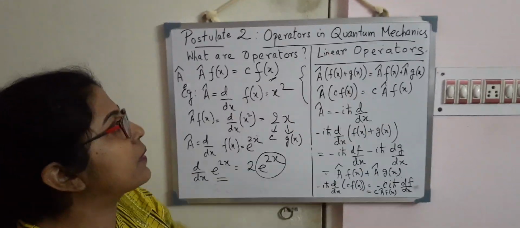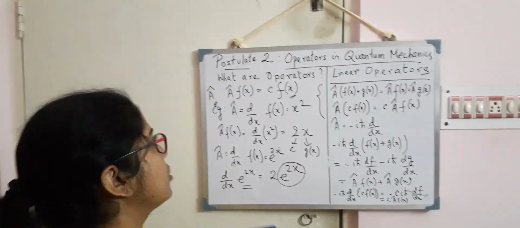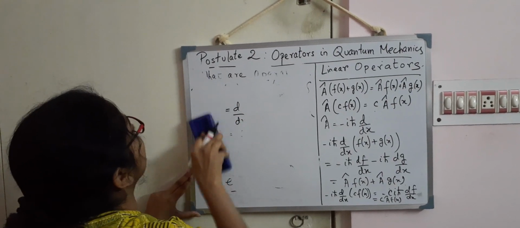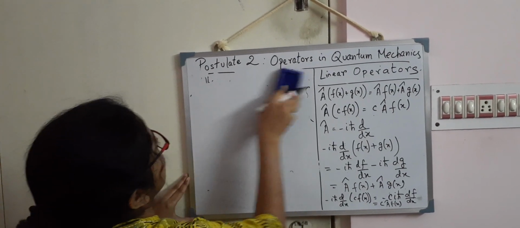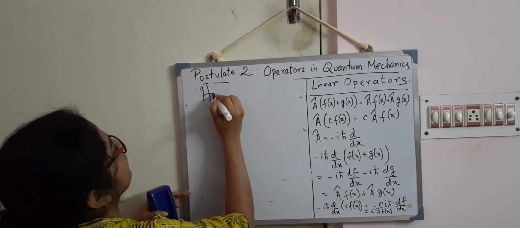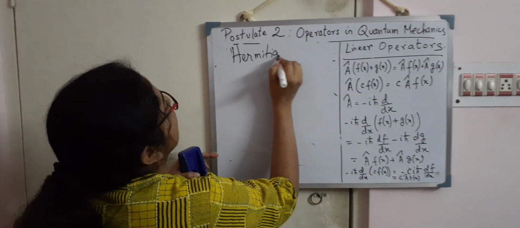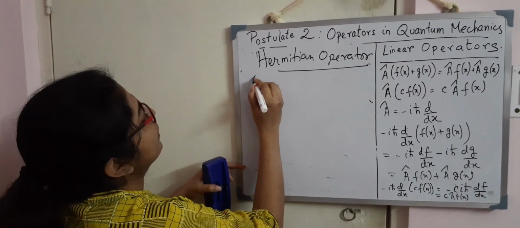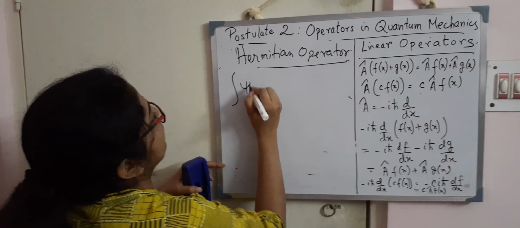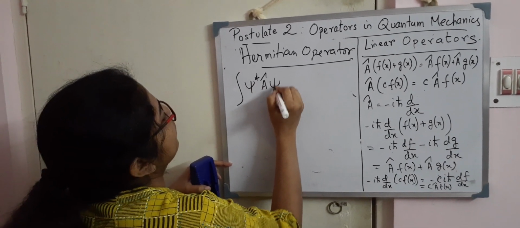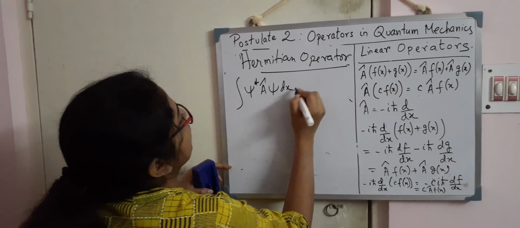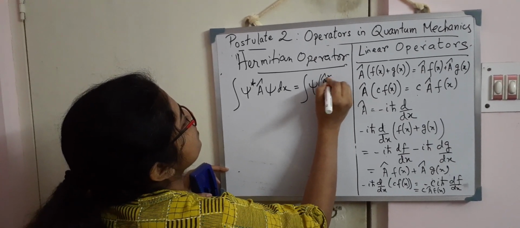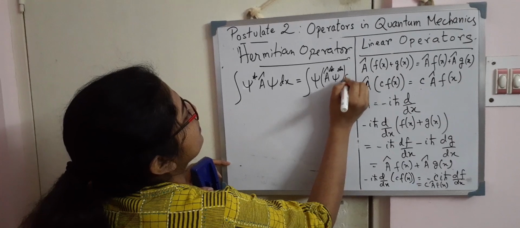Now another property of the operators in quantum mechanics, which I said, is that they are Hermitian in nature. So let us talk about what Hermitian operators are. I will say that an operator A cap is Hermitian if the following result is satisfied: the integral of psi star A cap psi dx is equal to the integral of psi A cap star psi star dx.